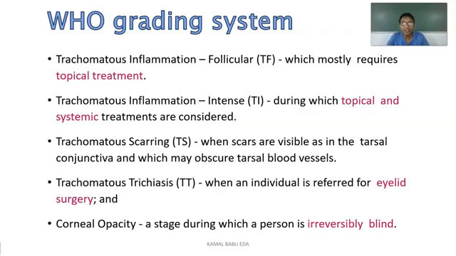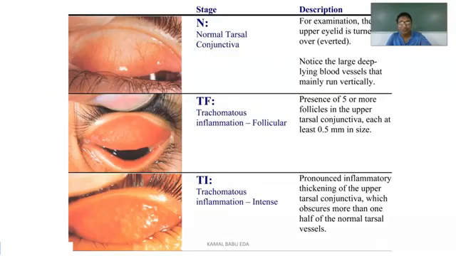Coming to the WHO grading system, we have trachomatous inflammation follicular, trachomatous inflammation intense, trachomatous scarring, trachomatous trichiasis, and the other one is corneal opacity. I'll discuss them clearly here. This is the normal tarsal conjunctiva. For examination, the upper eyelid is turned over and everted. You can notice large deep-lying blood vessels that mainly run vertically. This is completely normal tarsal conjunctiva.